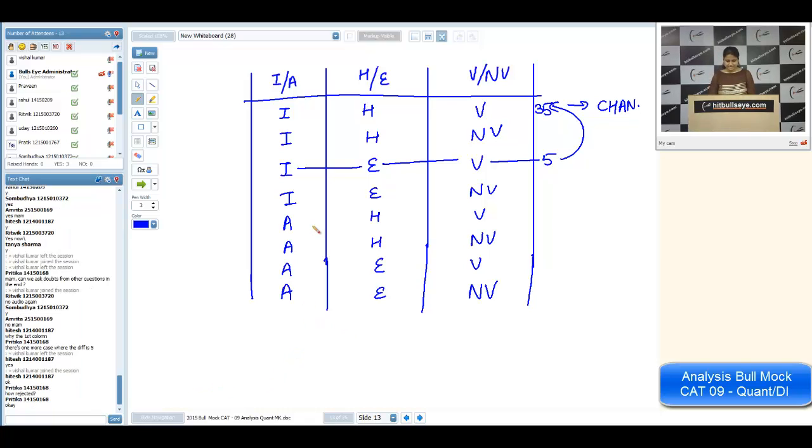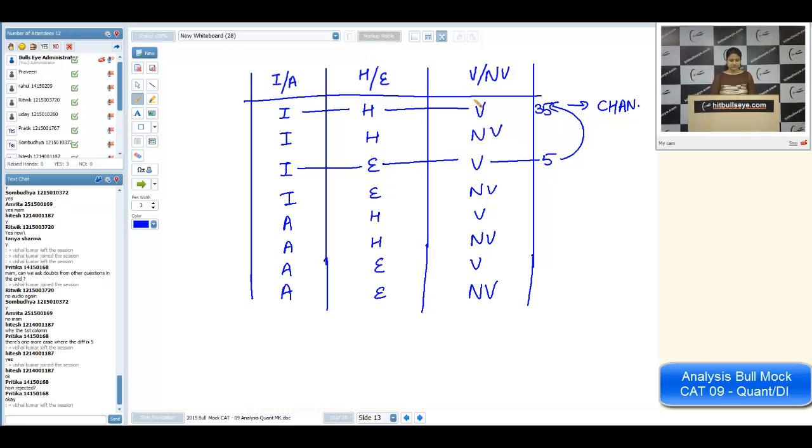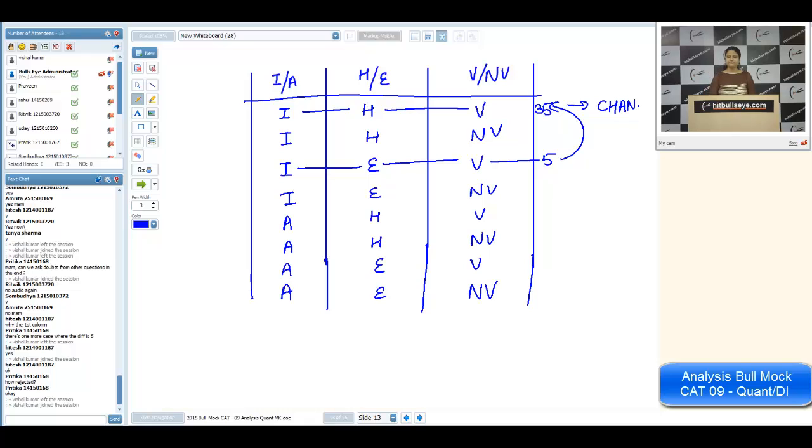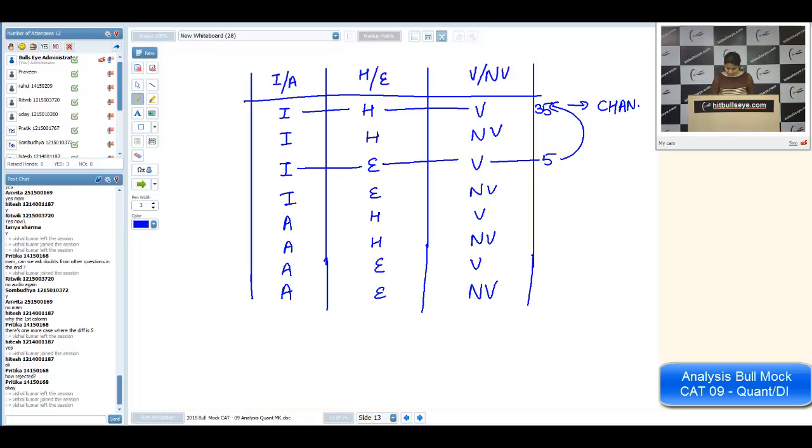Okay, let us move. So for India, Hindi and vegetarian, there are 35 students in this category and Chandan is one of them. Now we are getting this number 35. I am trying to find out any statement where the difference between 2 given numbers is 35. Now